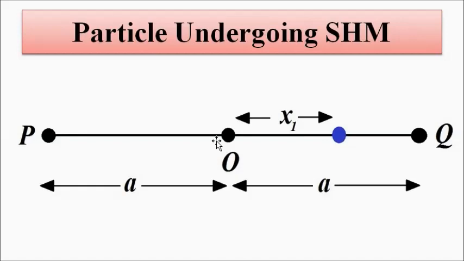This is the behavior it should exhibit to qualify as simple harmonic motion.